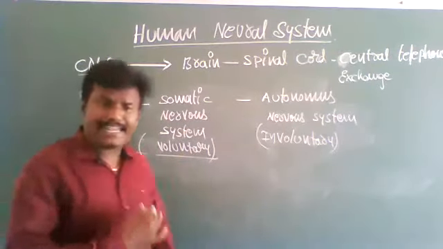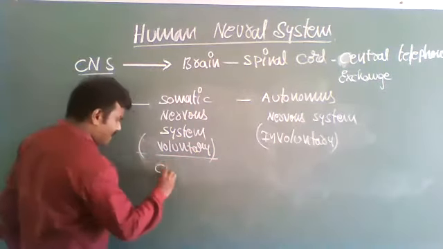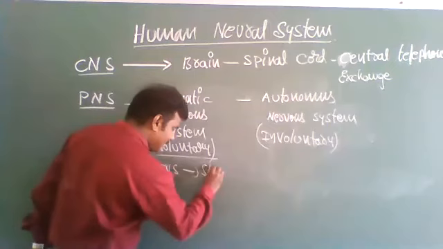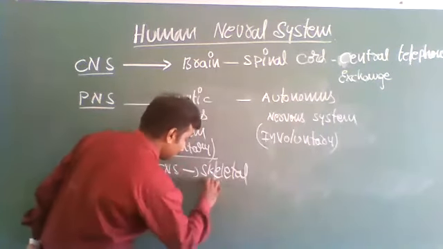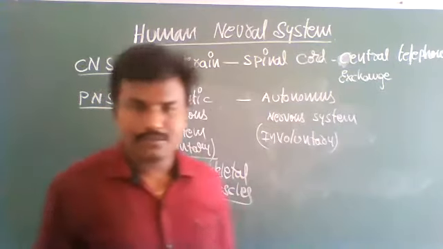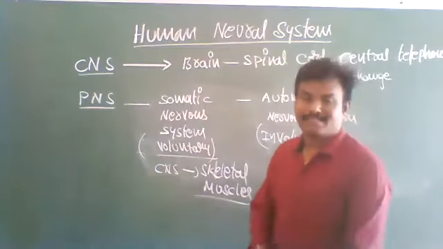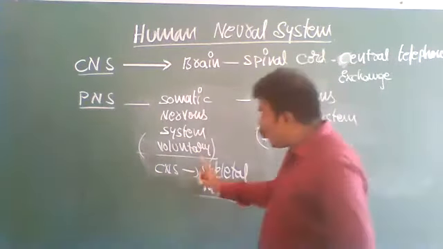Somatic neurons release impulses from the central nervous system to the skeletal muscles. Somatic neurons are voluntary neurons.